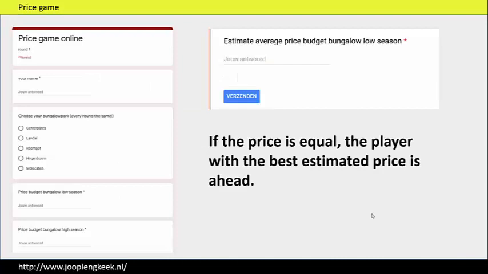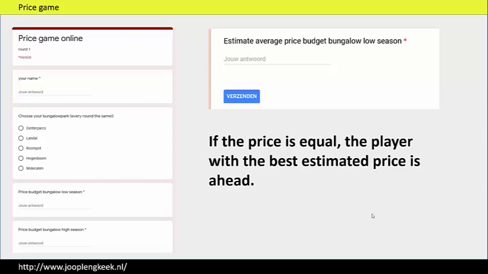At the start of the game you have to choose your bungalow park: Center Parcs, Landal, Roombod, Hogeboom or Molenkaten. And of course every round you play with this same bungalow park. Each round you will set 6 prices. The price of the budget bungalow in the low season, the price of the budget bungalow in the high season, and the price of the budget bungalow in the middle season. And for the comfort bungalow the same, the price of the comfort bungalow in the low season, in the high season and in the middle season.